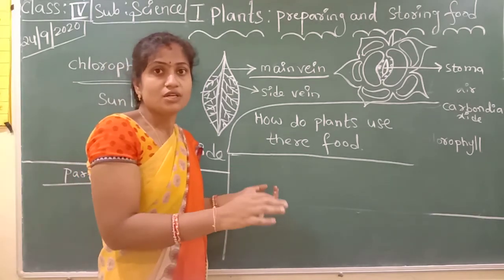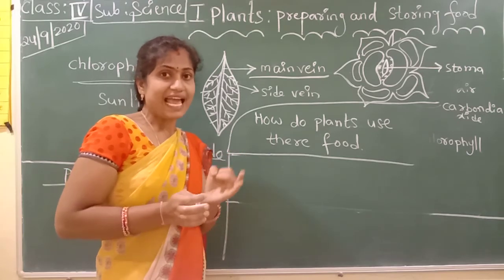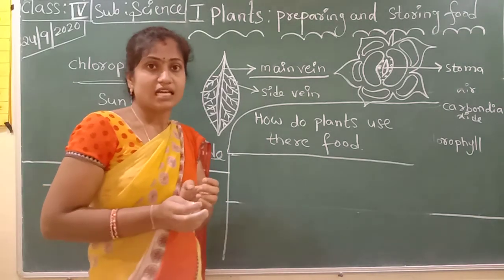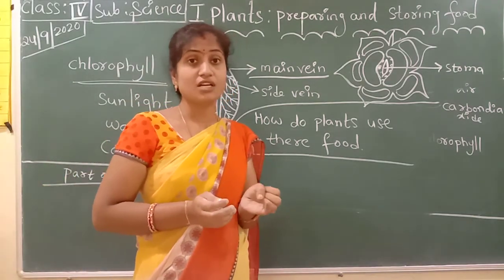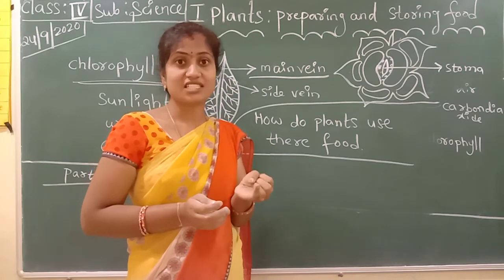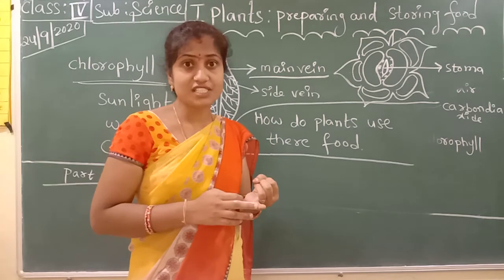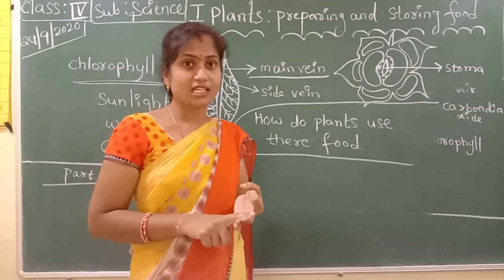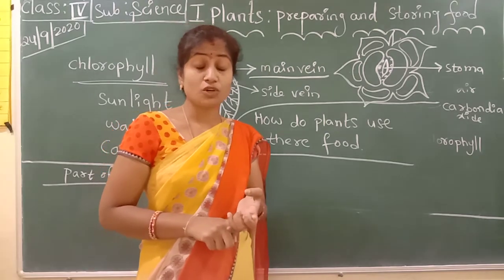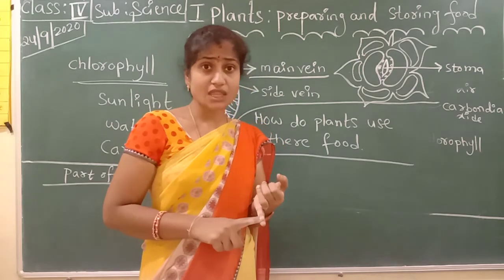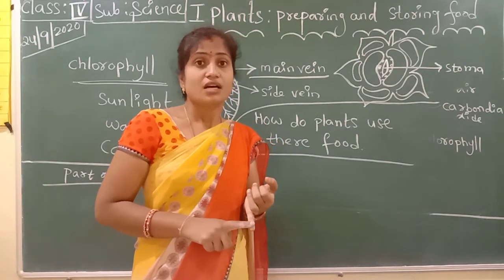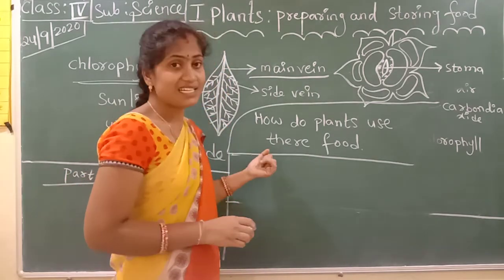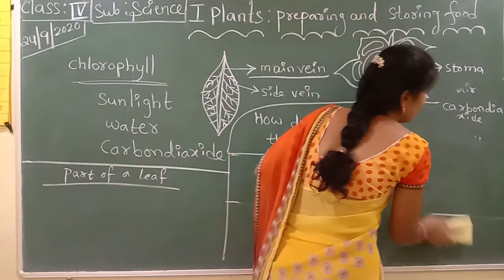They can store some food items like carrot, radish, beetroot, stem, and leafy vegetables also store some food, like spinach leaves. Some food is stored in the leaves, that is spinach. Some food is stored in the roots, that is beetroot, carrot, radish. Some food is stored in the stem also, that is the sugar cane stem. Like that only the plants store their food. So understand children?